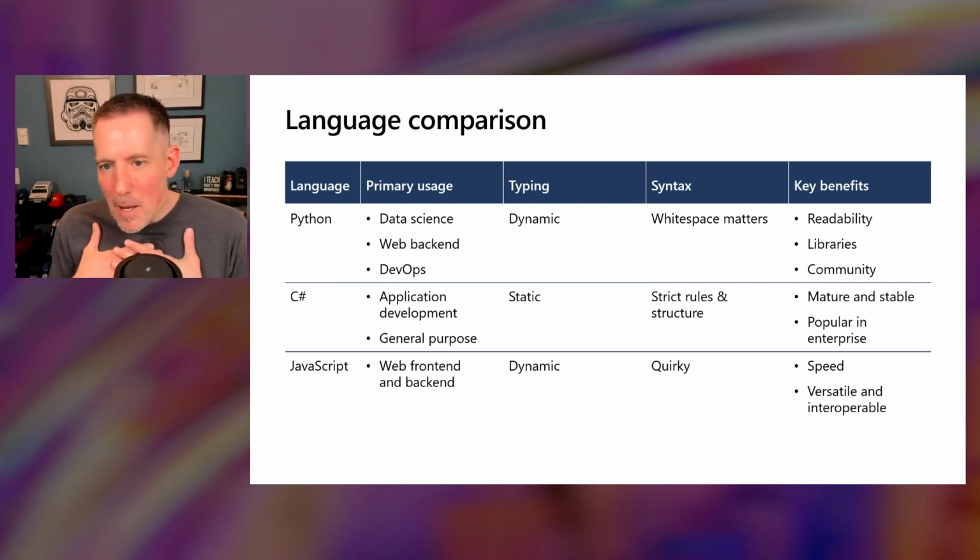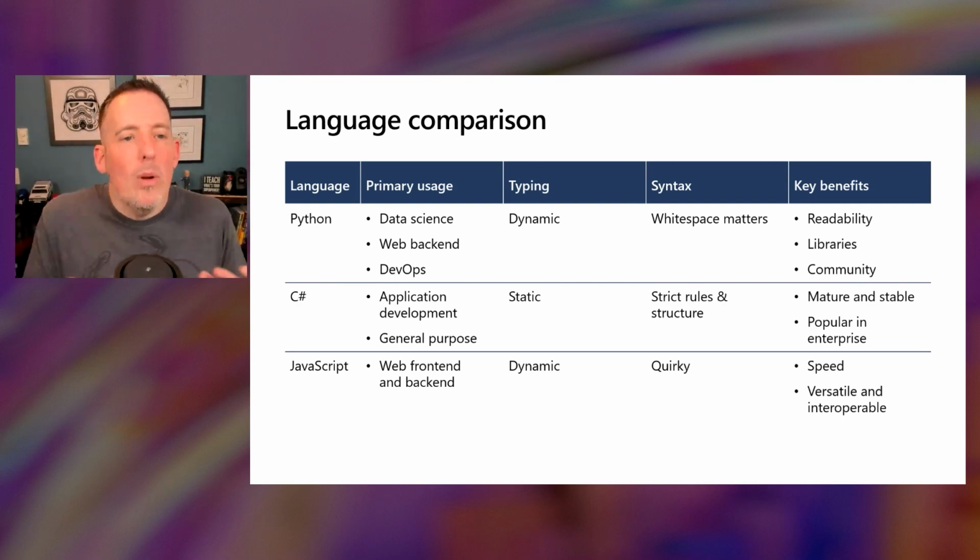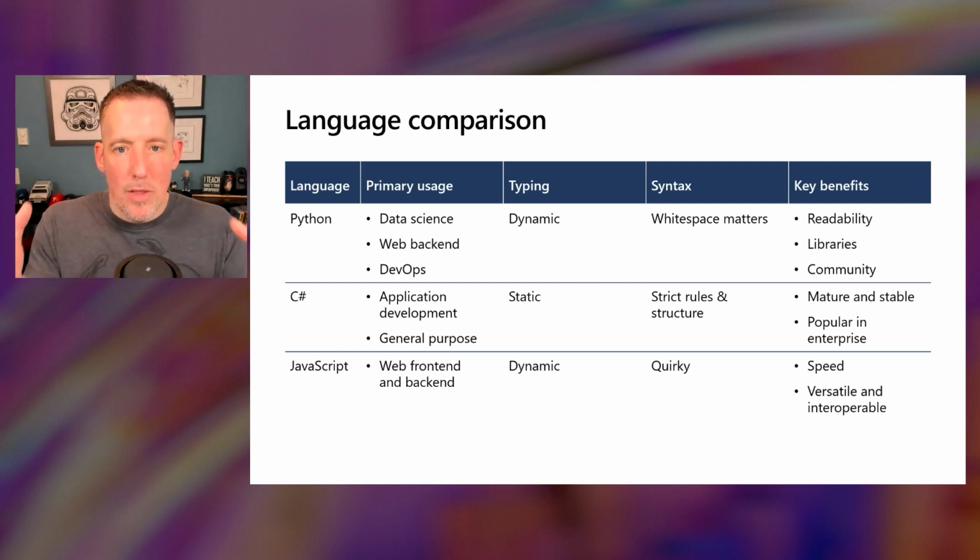And to me, my personal opinion, that's a really good thing for new developers. Because as a new developer, making sure that your code is easy to read and well formatted is really important. It's going to make your life easier.